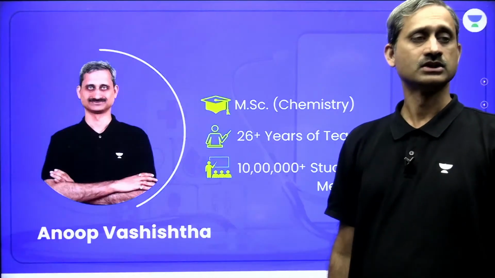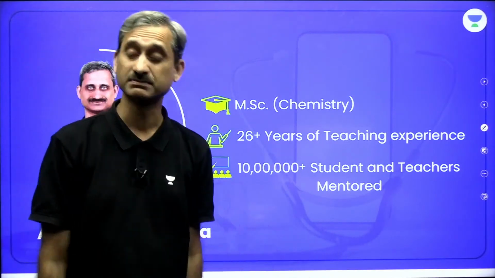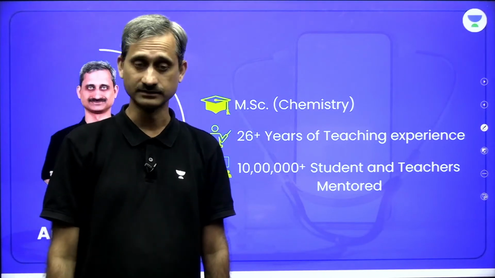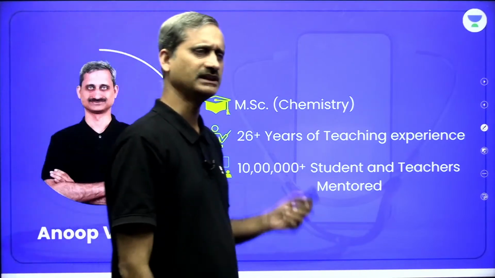Great. So, a little bit about myself. My name is Anoop Vashishtha. I'm an MSc in chemistry from University of Delhi. 26 plus years of teaching experience, and that is very much clear by my hair. I have some, okay, and lakhs of students have been taught by me.